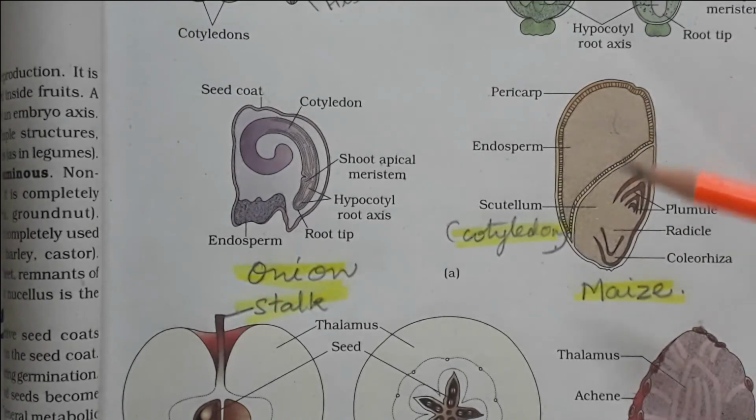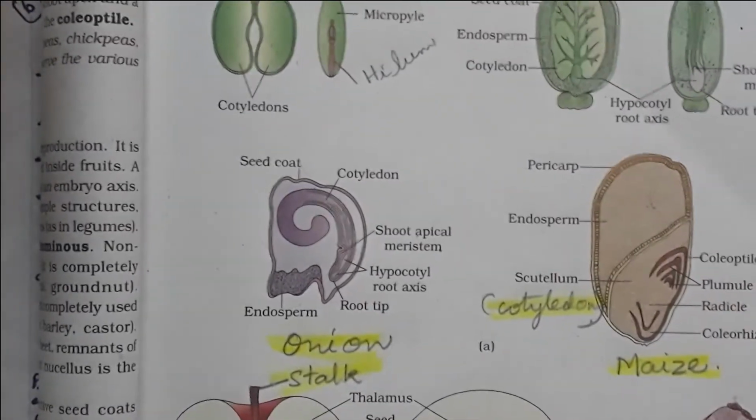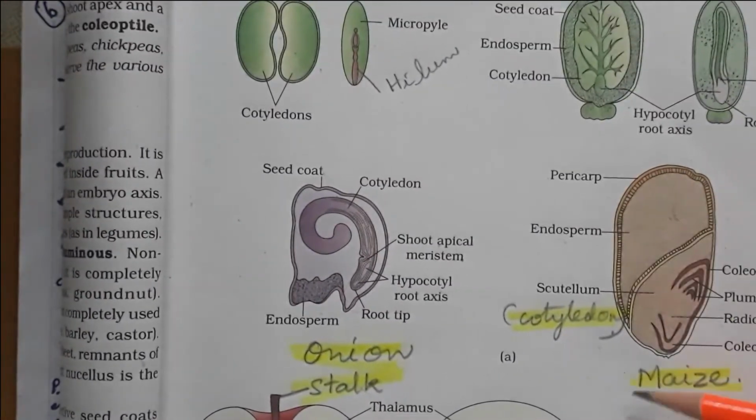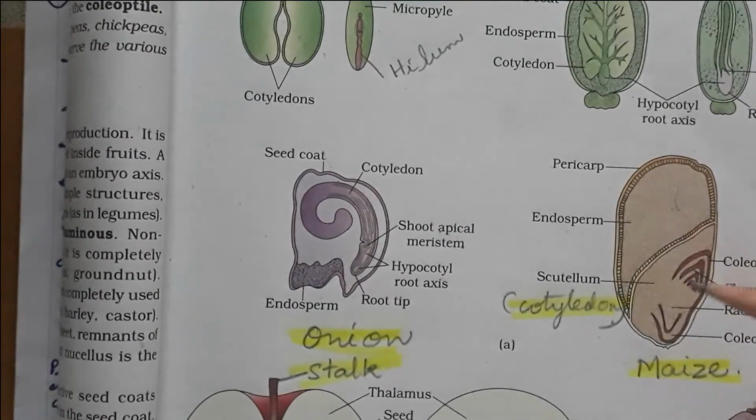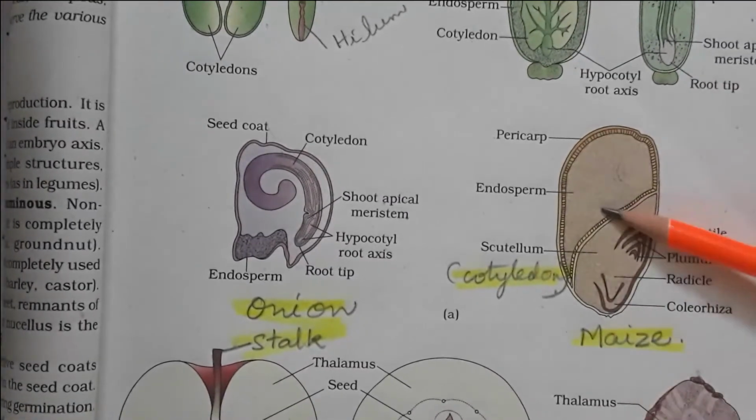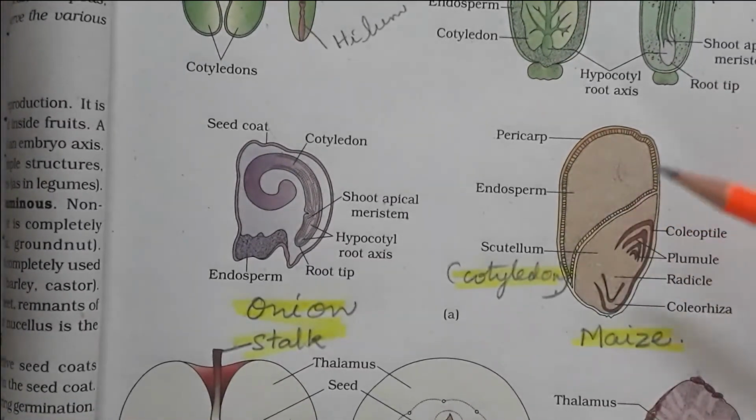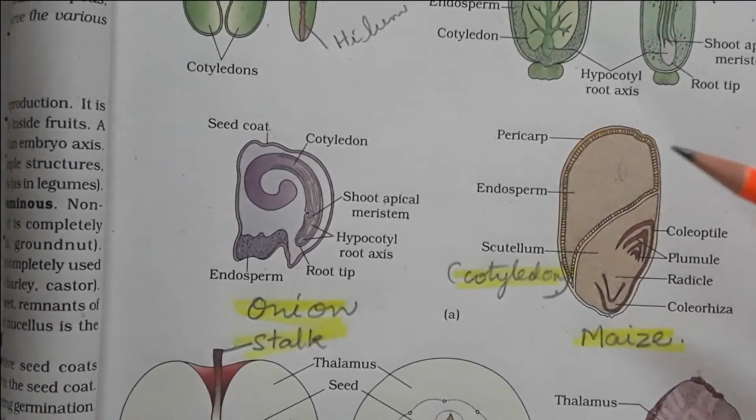Wherever the endosperm is persistent or present, such seeds are called albuminous. This is a castor seed, this is a maize seed. You can take one maize seed, whatever you are eating, and if you cut it, it will be visible like this. Wherever endosperm is present after the formation of the seed, those seeds are called albuminous.